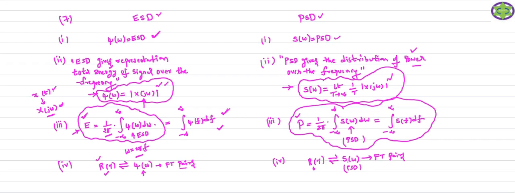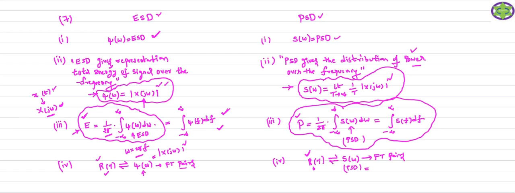And if you take the inverse Fourier transform of this power spectral density function, you should get the autocorrelation function R of tau. Therefore, both are Fourier transform pairs. So this is the fourth property. So what is psi of omega we will get? We will get mod of X of j omega whole square. I already proved this property.